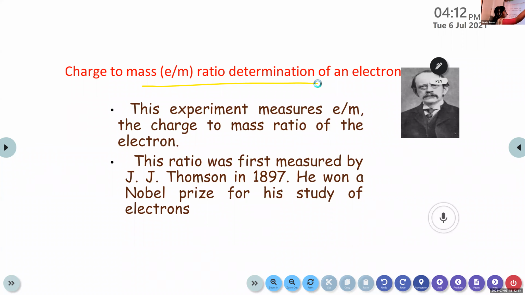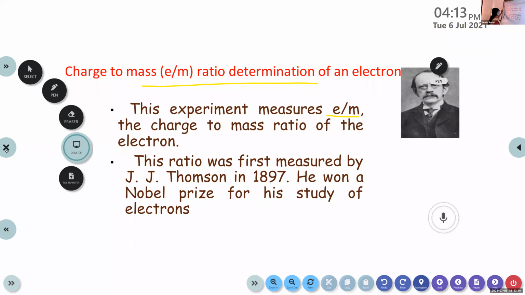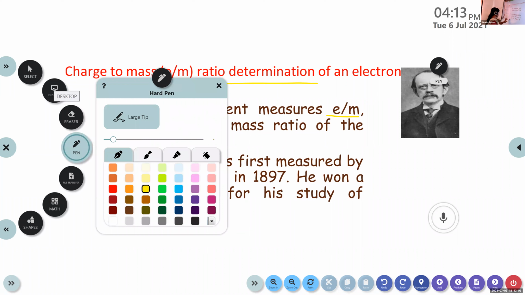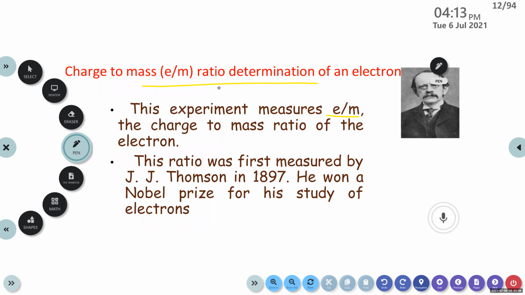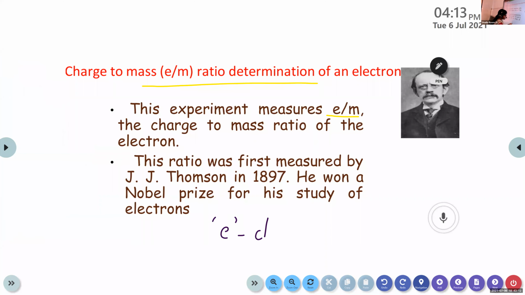Here also, one experiment is there. This experiment measures the charge of electron to mass ratio. We can write e for the charge of the electron, and m stands for the mass of the electron.